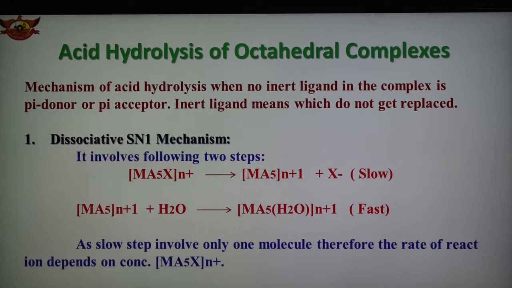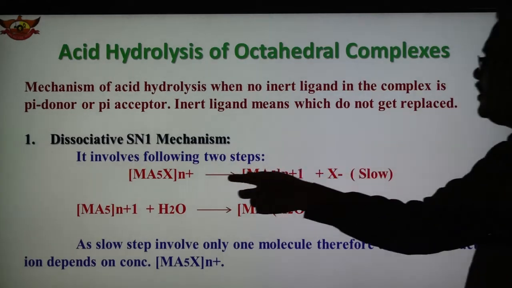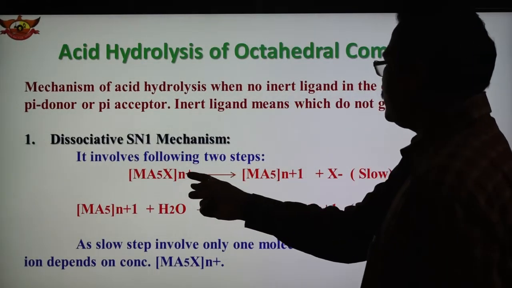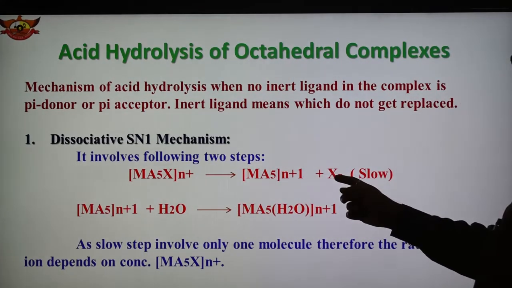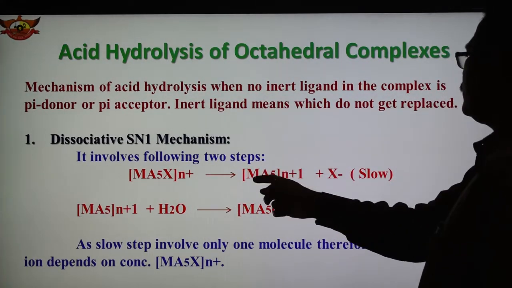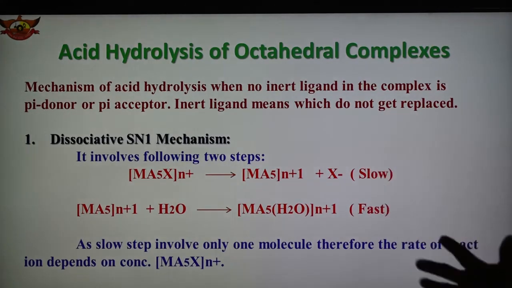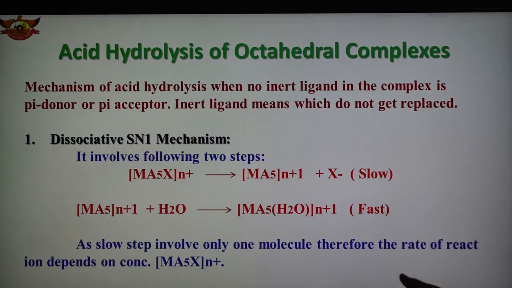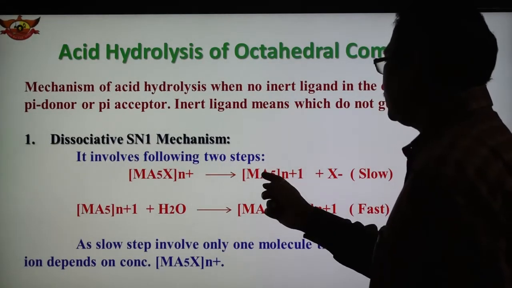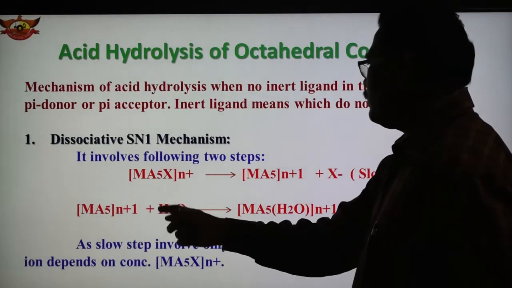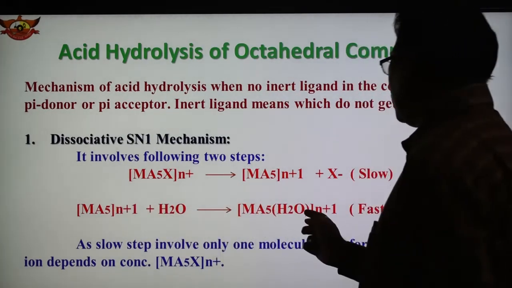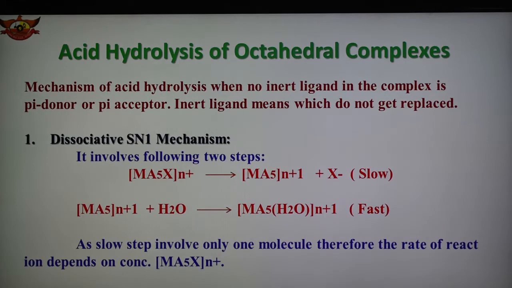In the dissociative SN1 mechanism, the mechanism involves two steps. This is the [M(a)5X]n+. First, the X ligand is replaced and we have this complex. This is the slow step, and as we know, the slow step is the rate determining step. In the second step, this complex reacts with water, and water enters the coordination sphere, and this is the fast reaction. So this dissociative mechanism involves two steps.